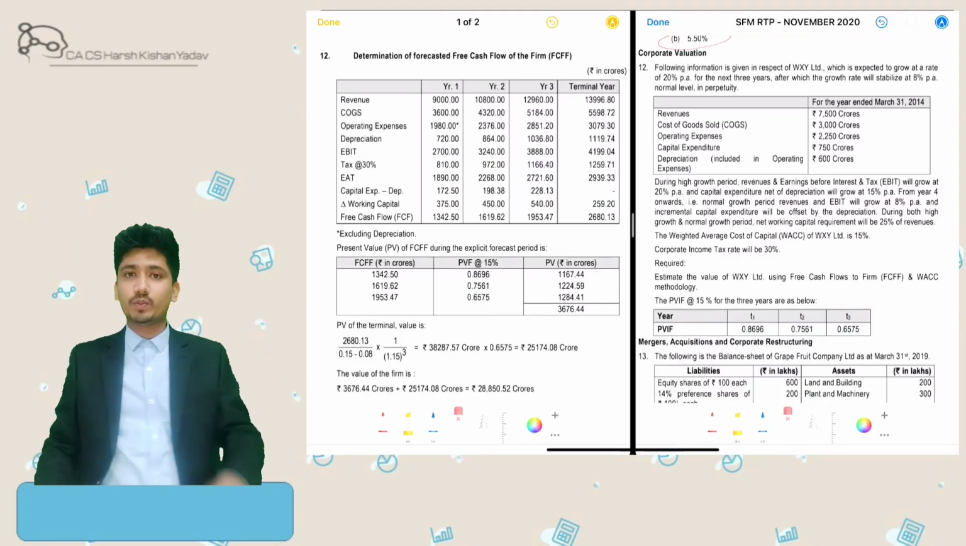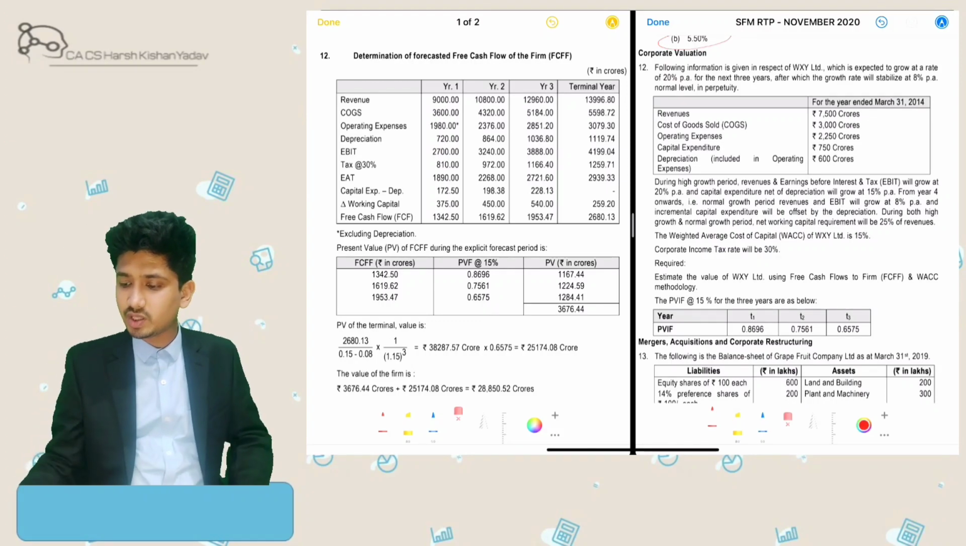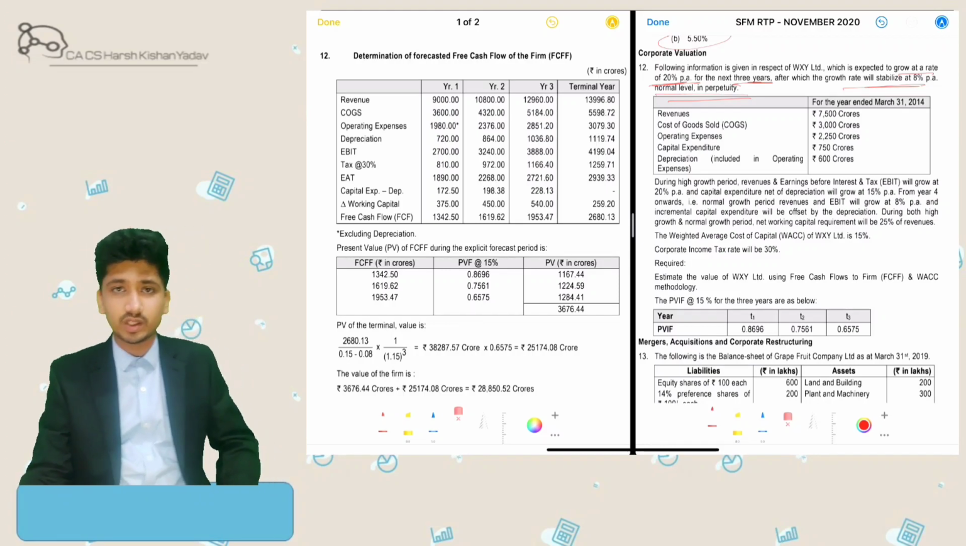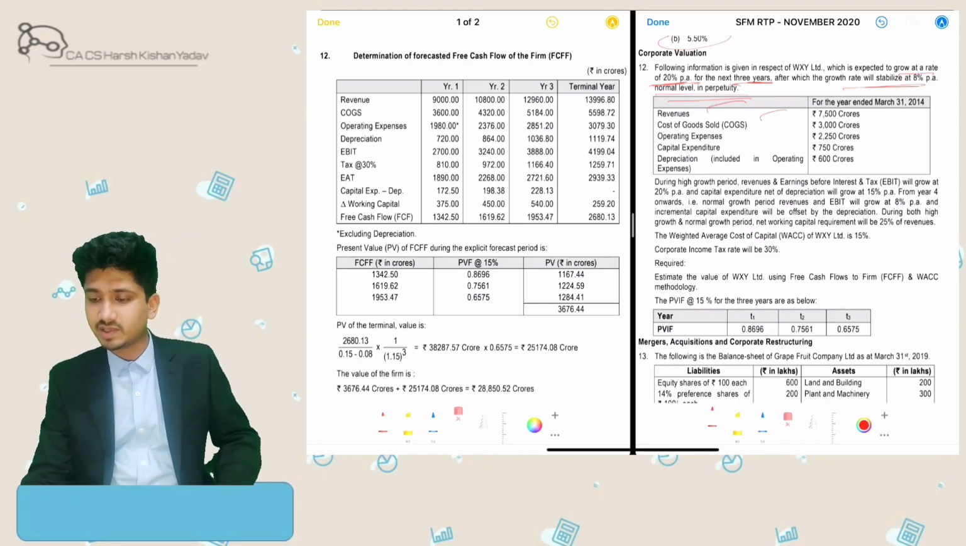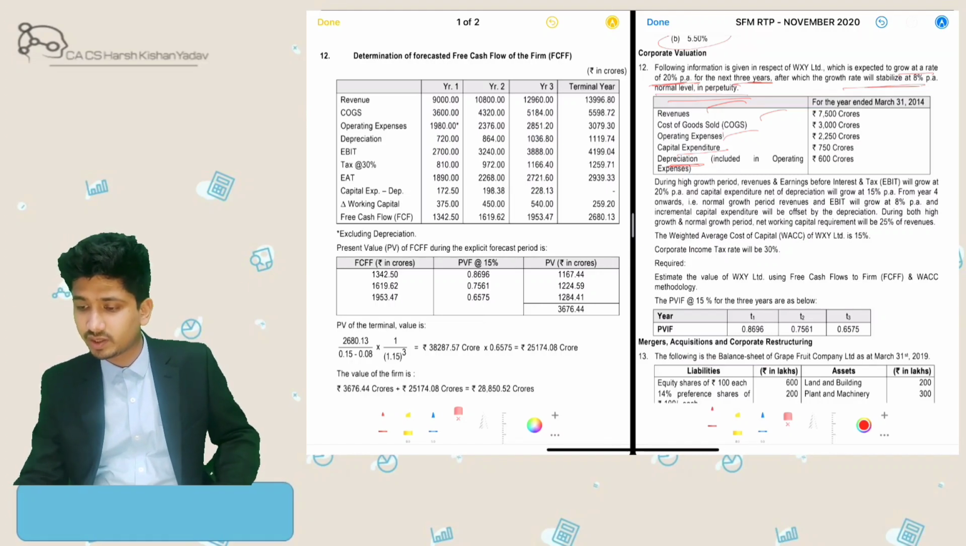So the next question is from corporate valuation. We have been given information about a company, which is expected to grow at 20% per annum for the next 3 years and will stabilize its growth at 8% per annum from the 4th year onwards. We have been given estimates of revenue, COGS, operating expenditure, which is inclusive of depreciation, capital expenditure, and so on. During high growth, the revenue estimates and EBITDA will grow at 20% per annum, and capital expenditure net of depreciation will grow at 15%.